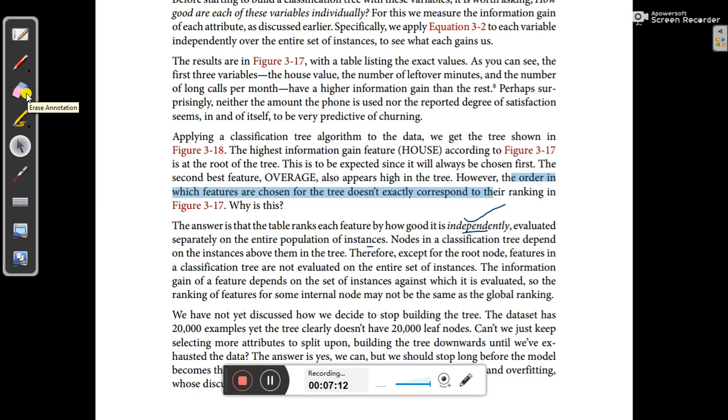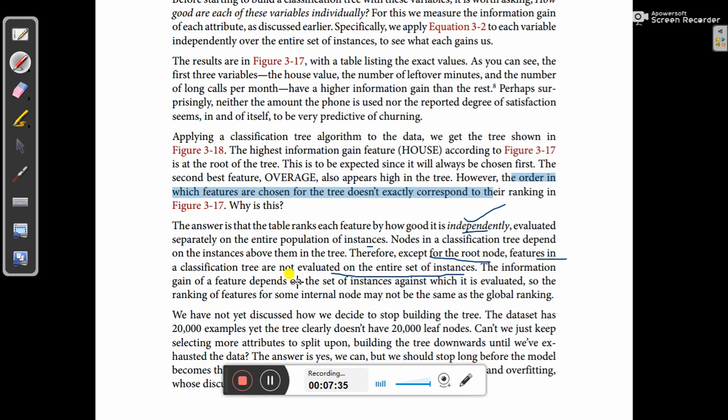So any node in a classification tree depends on the instances above it in the tree. Therefore, except for the root node, features in the classification tree are not evaluated on the entire set of instances.